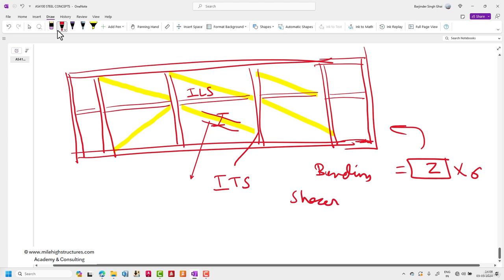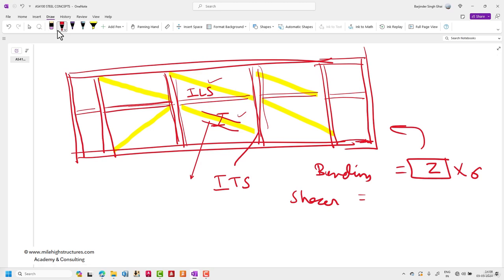Shear we can simply calculate. If it is an unstiffened plate girder, then only the plate web thickness shall come. But if it is a stiffened plate girder, that is, we may have added these kinds of stiffeners, then for that we do need to take the help of diagonal compression field theory, or other theories that are common when we're talking about these kinds of girders.